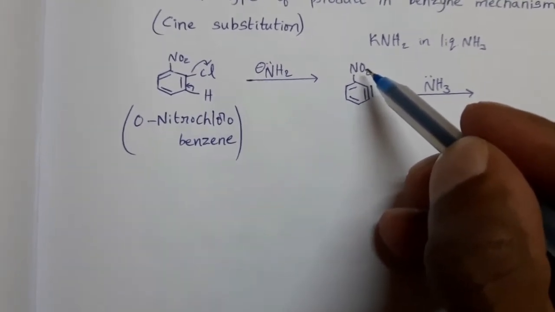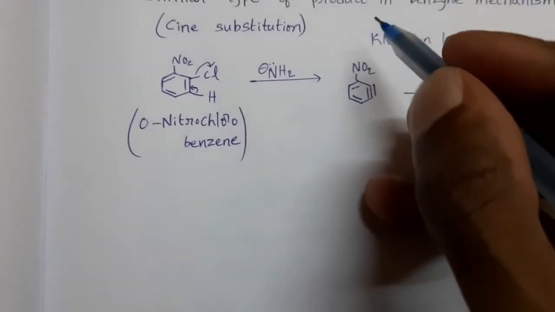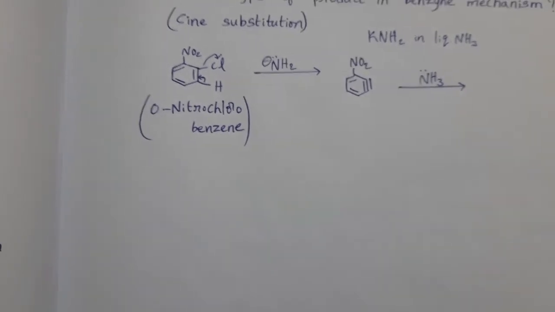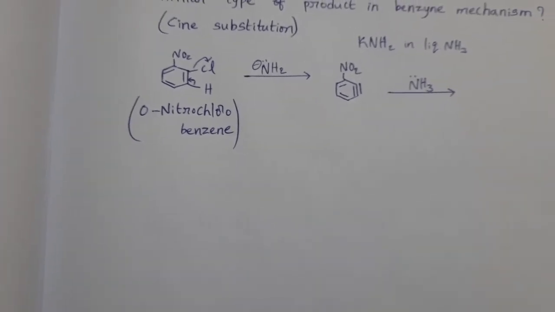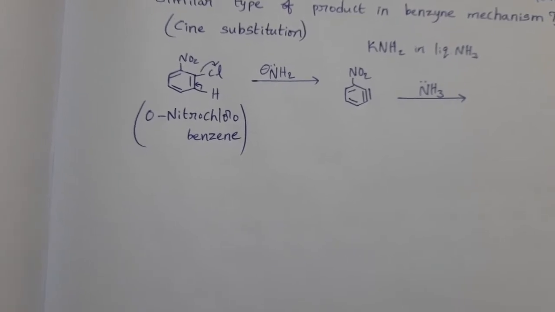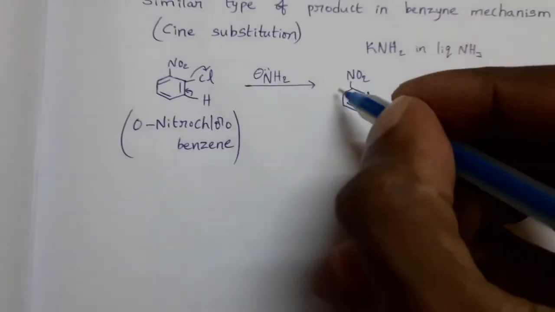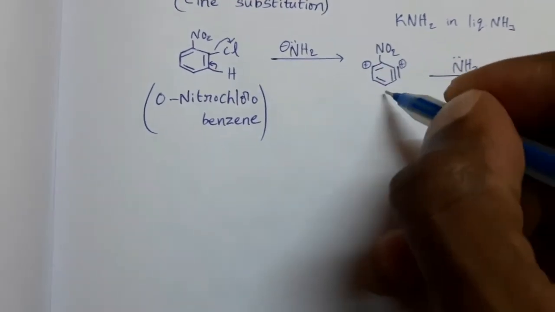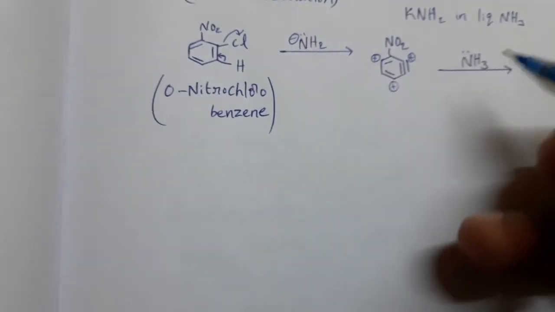Due to its electron withdrawing nature, it can decrease electron density at ortho and para positions. Electron density is decreased at these positions means positive charge is developed at these positions. So with respect to this, this is ortho position, this is para position.